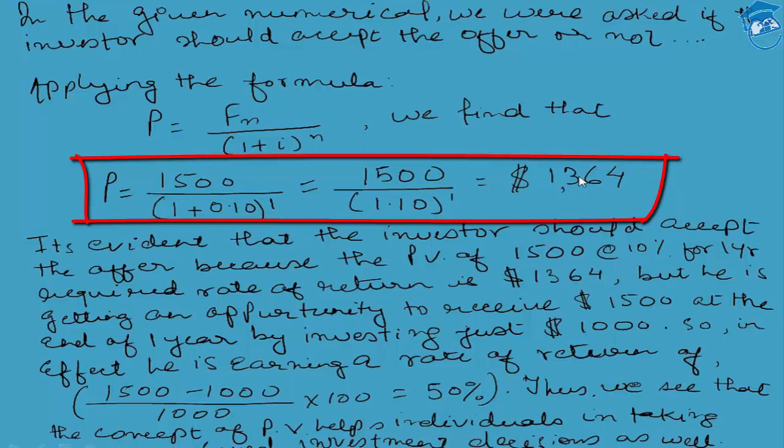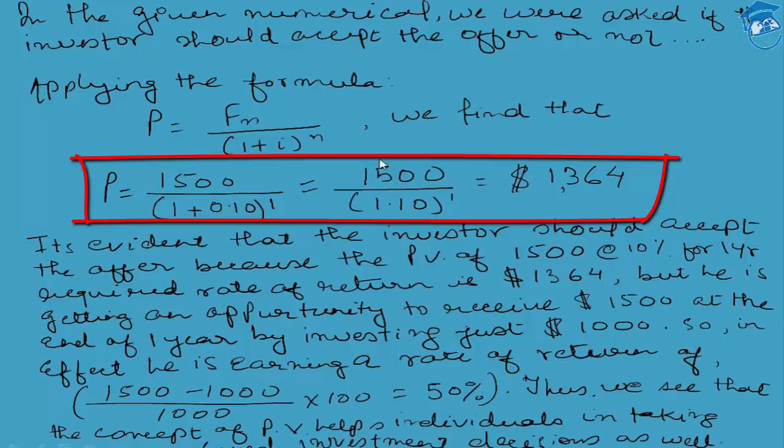So that is the reason, my dear students, that having 1364 USD right now is exactly equal to having 1500 USD 1 year down the line if his required rate of return is 10%. But if he would have earned anything more than 10%, then obviously this investment proposal would have made a lot of sense. Whether or not this investment proposal makes sense for him, we shall see in our successive discussion.